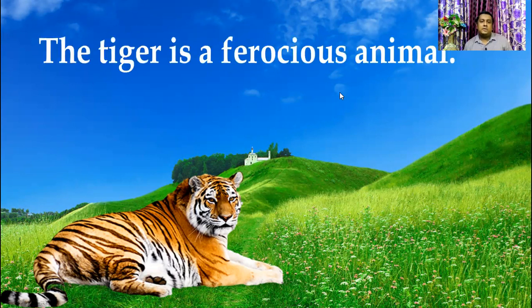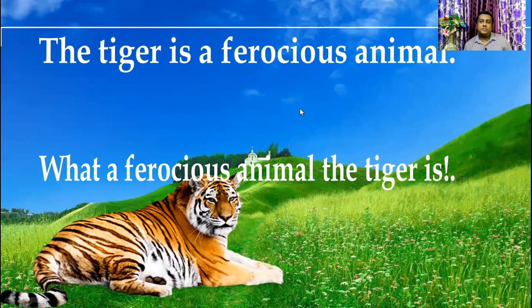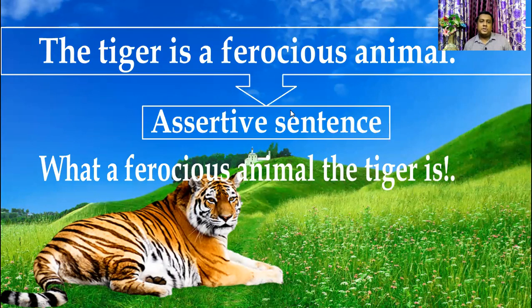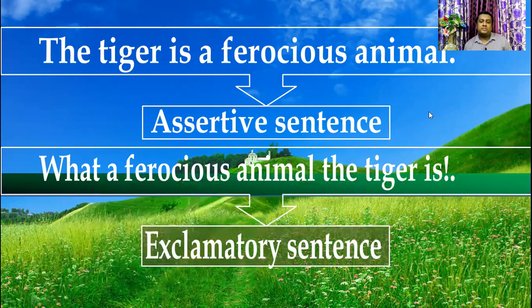The tiger is a ferocious animal. If we transform it into exclamatory, it will be, what a ferocious animal the tiger is. The tiger is a ferocious animal is an assertive sentence, and what a ferocious animal the tiger is is an exclamatory sentence.